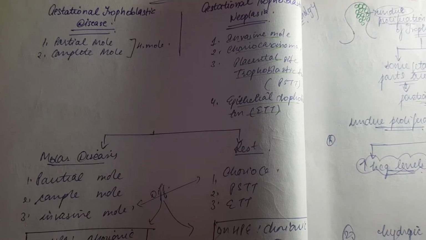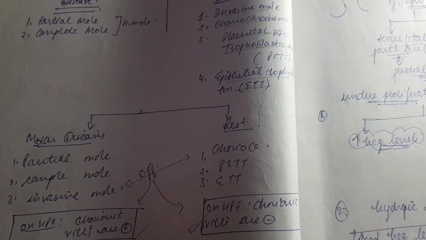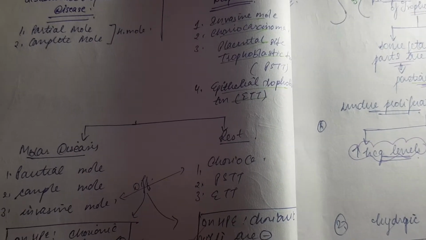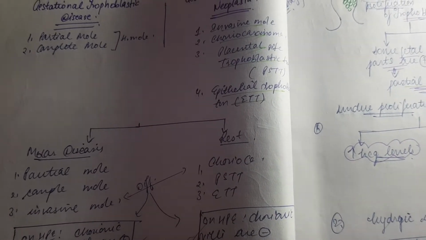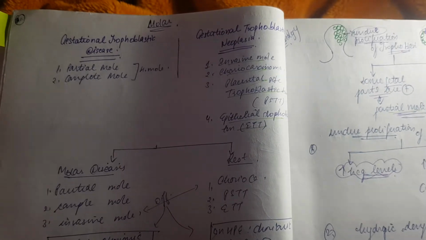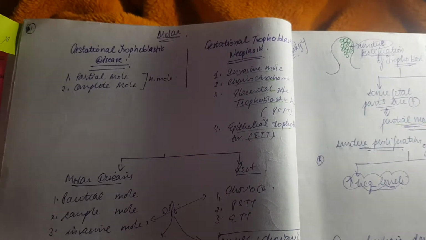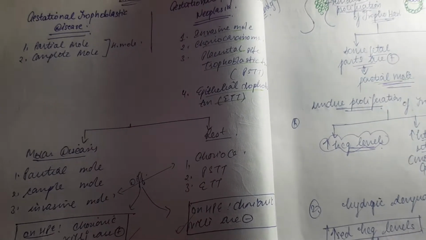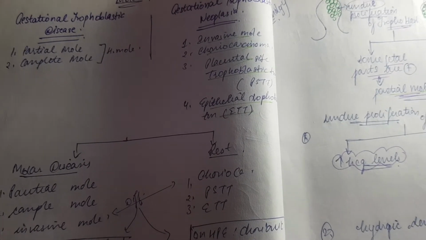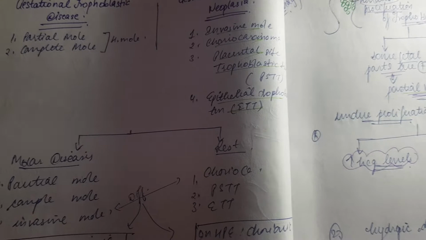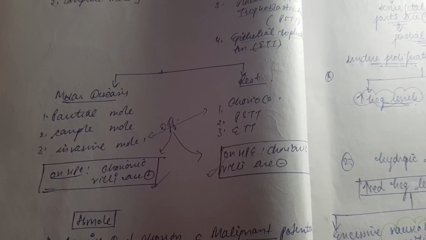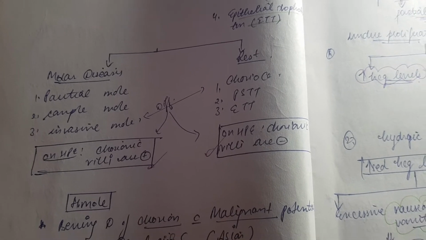Here we have the partial mole and the complete mole, and in the neoplasia we'll have the invasive mole, we'll have choriocarcinoma, the placental site trophoblastic tumor, and also the epithelial trophoblastic tumors. Somewhere you will have carcinomas, and somewhere the name itself is a hint, that is invasive, and if something is invasive, that's basically carcinoma. Next is molar pregnancy and molar disease and the rest of the things.